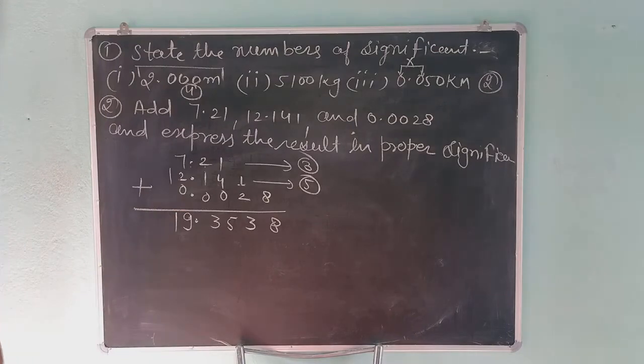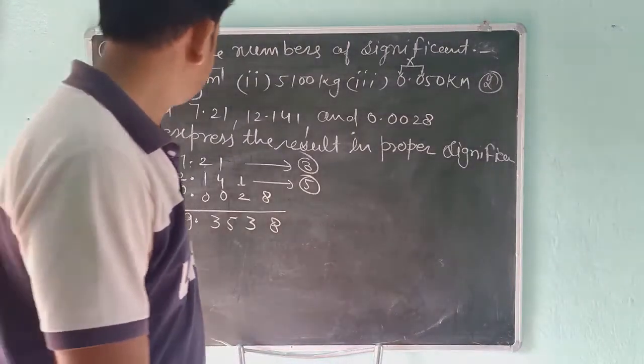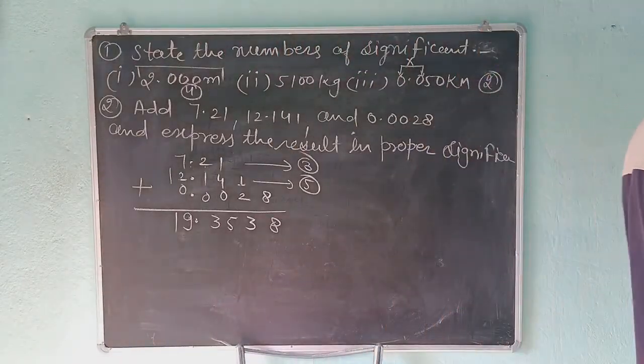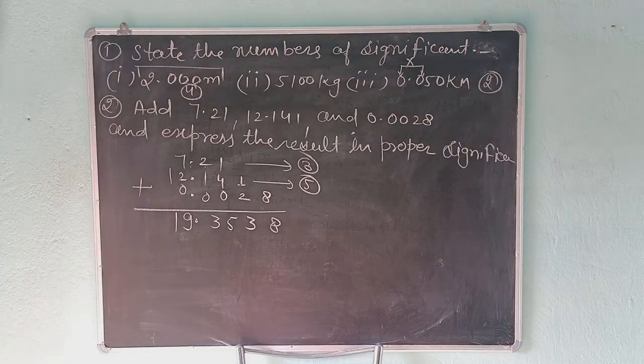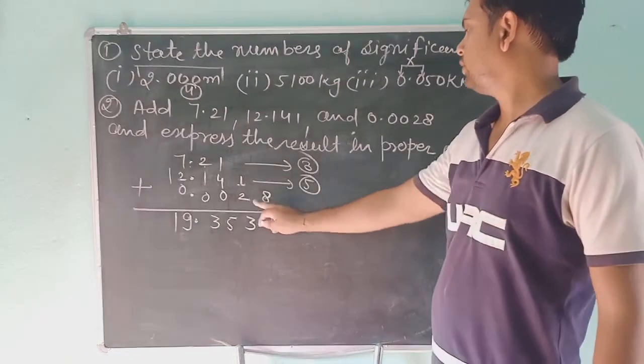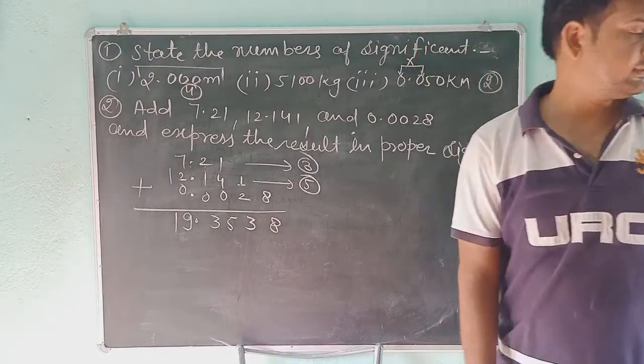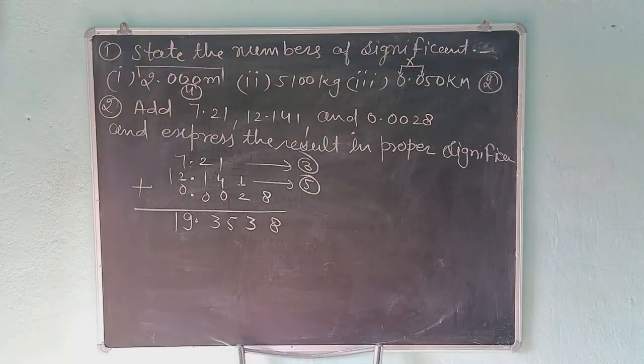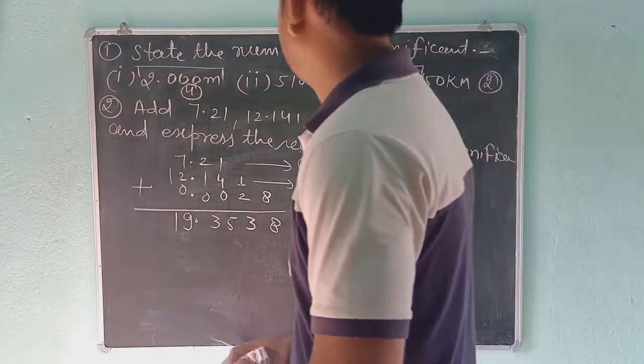What are the significant numbers in the third? Okay students, and in the last, 0.0028, the significant numbers are only 2, but in addition these numbers are not useful for us.